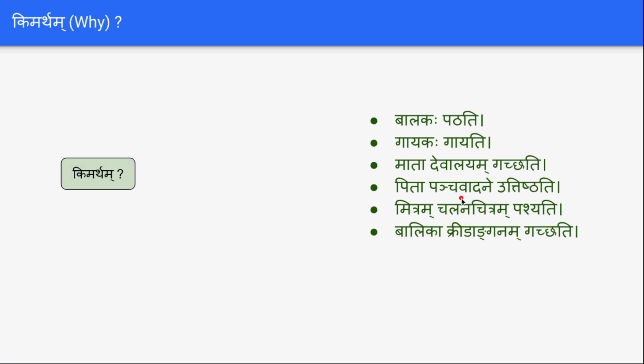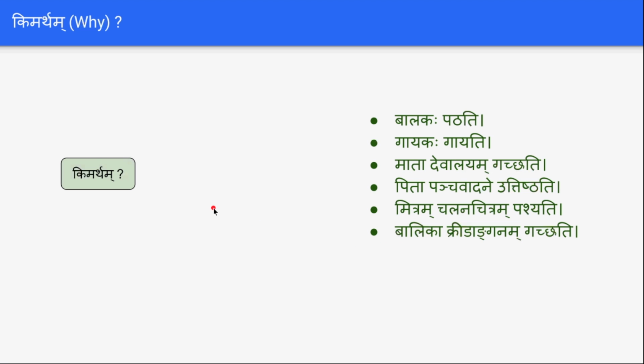And pita panchavadane uttishtati. Pita panchavadane kimartham uttishtati? Why does the father get up at 5 o'clock? And mitram chalana chitram pashyati. Mitram chalana chitram kimartham pashyati? And balika kridanganam gachati. Balika kridanganam kimartham gachati? Why does the girl go to the playground?